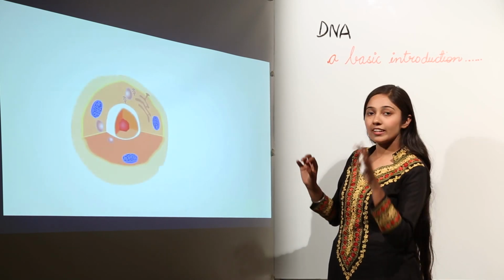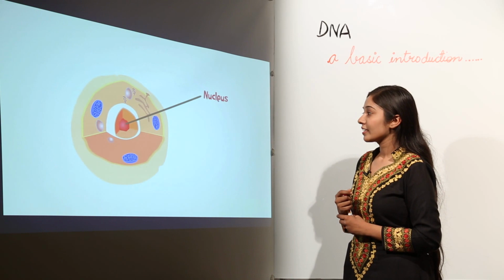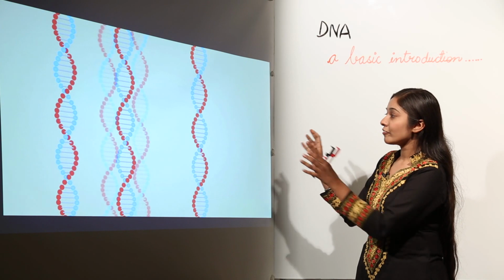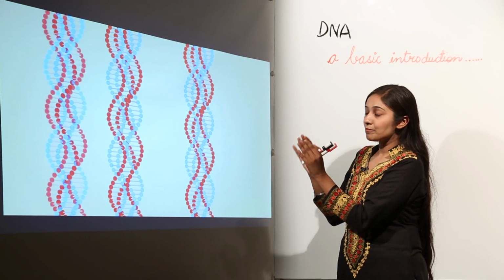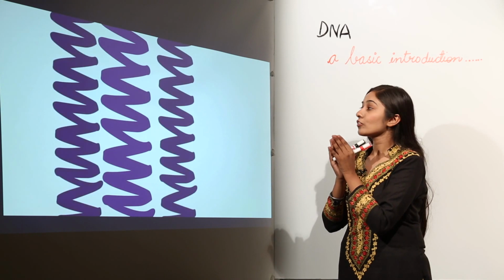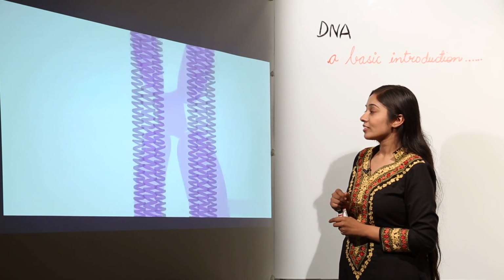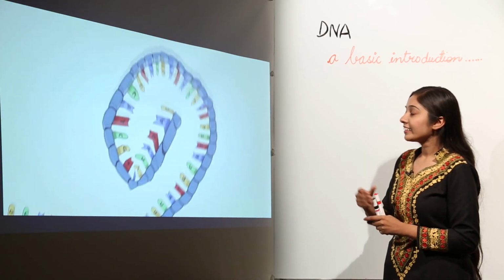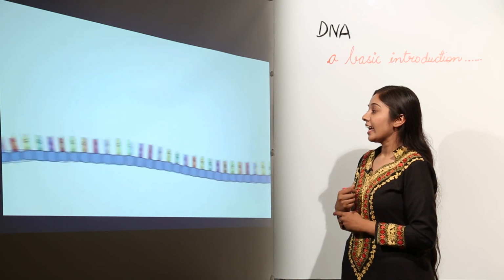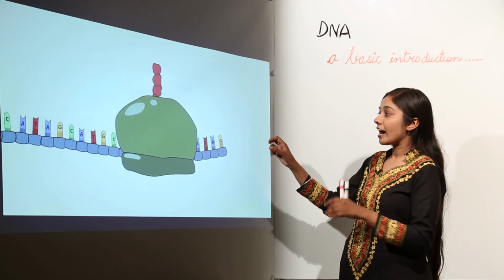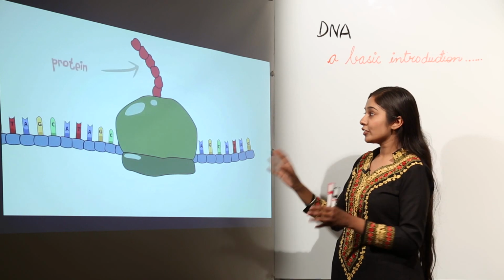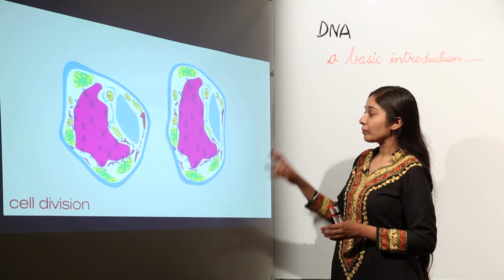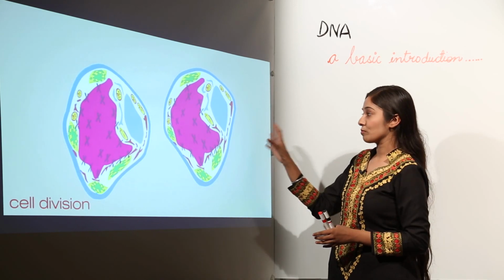And where is DNA found? DNA is found in the nucleus of the cell, at the center of the cell where the nucleus is placed. And in this nucleus, as you can say, we have a lot of DNA molecules. So they are tightly packed in the form of structures that we know as chromosomes. So this DNA molecule is present in the form of chromosomes, which are present in the nucleus of the cell. And this DNA unwinds during replication, and then this information is transmitted into RNA, RNA into proteins, which form the basis of how the organism is going to be. So they carry this hereditary information, and these chromosomes are replicated during cell division.